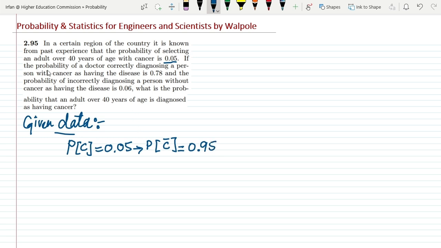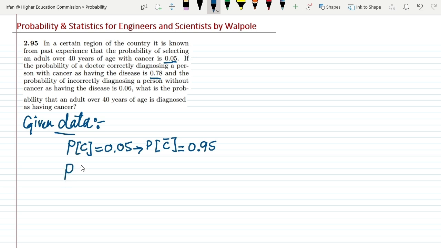Okay, so the probability of a doctor correctly diagnosing a person with cancer as having the disease is 0.78. Okay, so if a person has a disease and the doctor diagnoses it correctly, that probability is 0.78. And the probability of incorrectly diagnosing a person without cancer as having the disease is 0.06. Okay, so what do we have to do here?